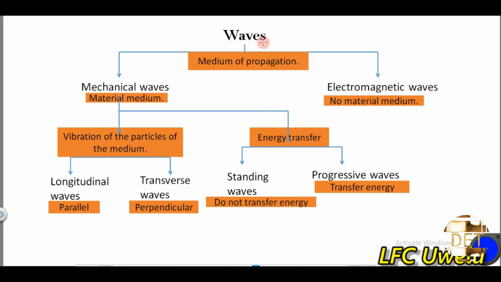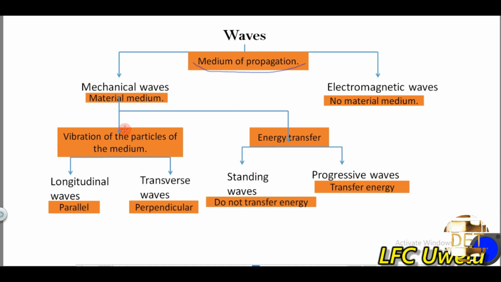Just a quick recap: we've looked at what a wave is and the different types of waves. Like I said, a wave is a disturbance in a medium which transfers energy without permanent displacement of the particles of the medium. And then we classified waves. Waves are classified broadly based on the medium of propagation. Those that need a medium to travel are known as mechanical waves. Those that do not need a medium to travel are known as electromagnetic waves.